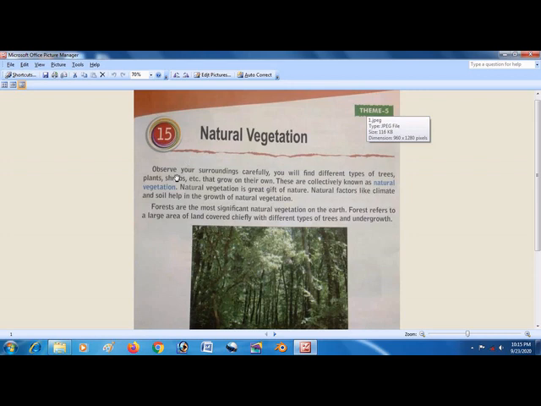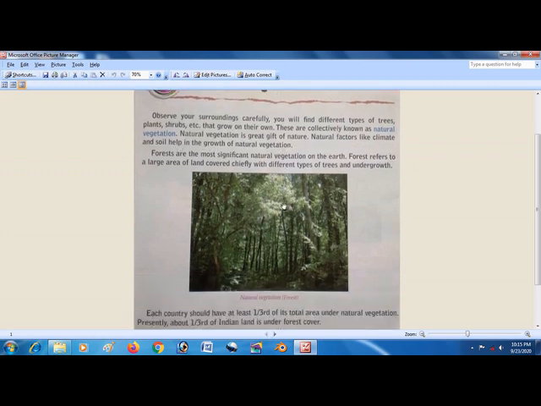This is Natural Vegetation, chapter 15. Observe your surroundings carefully. You will find different types of trees, plants, shrubs, etc. that grow on their own. These are collectively known as natural vegetation. I have already told you all, they don't need any human help. Natural vegetation is a great gift of nature. Natural factors like climate and soil help in the growth of natural vegetation.